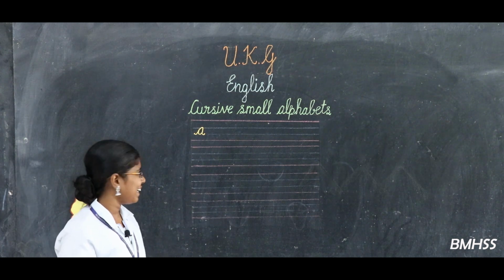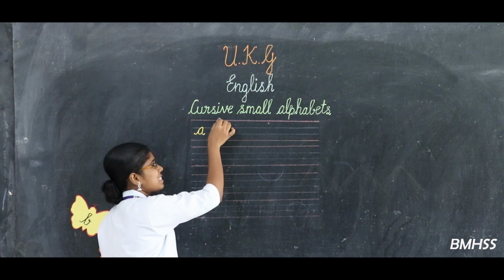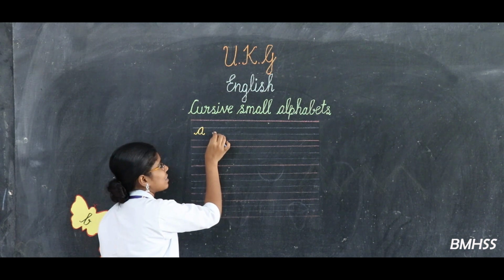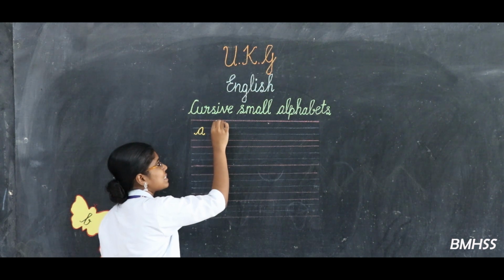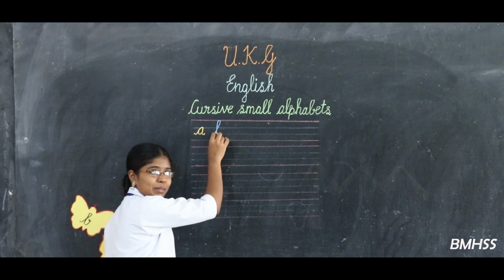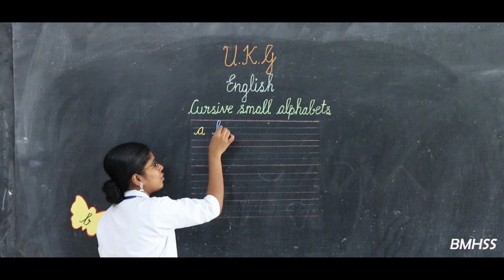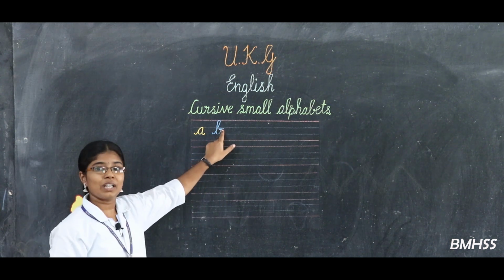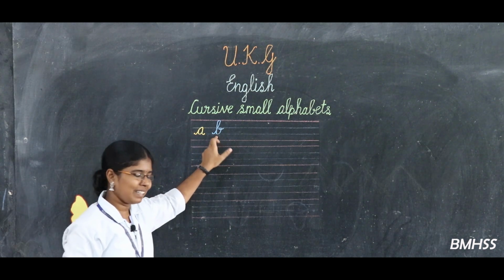Look at the board again. Keep your pencil on the third line. First, second and then third. Start from the small bend. Go up and touch the top pink line. Bend it again. Come down. Touch the bottom blue line. Again bend it, go up and finish it with a D. What is this called? It is called eddy. Now we get the letter B.